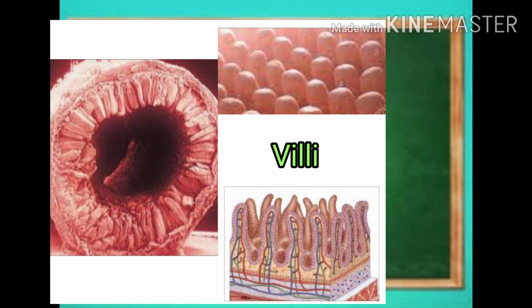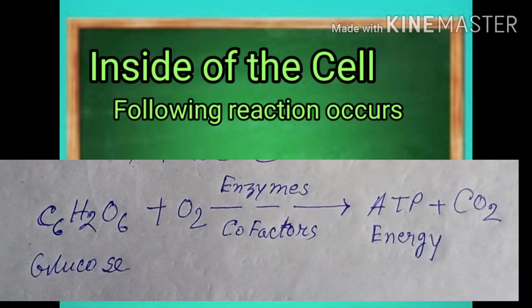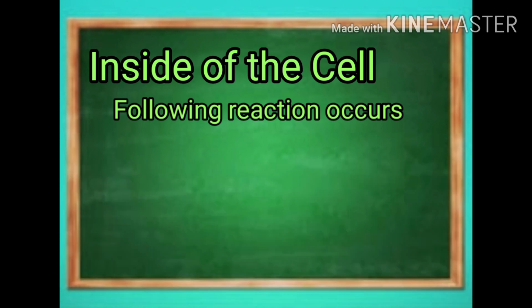The absorbed substances are transported via the blood vessels to different organs of the body, where they are used to build complex substances such as the proteins required by the body. This is called assimilation. In the cells, glucose breaks down with the help of oxygen into carbon dioxide and water, and energy is released. The food that remains undigested and unabsorbed enters into the large intestine.